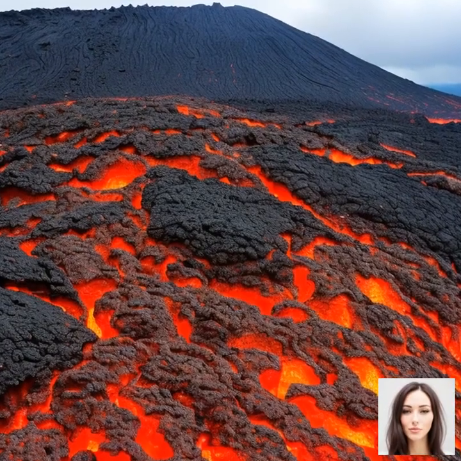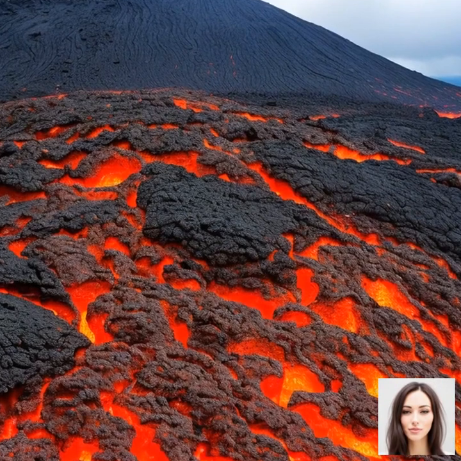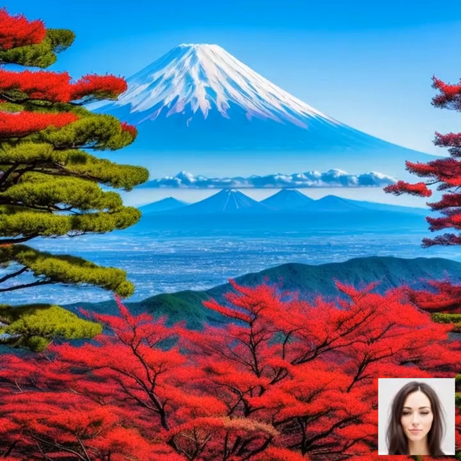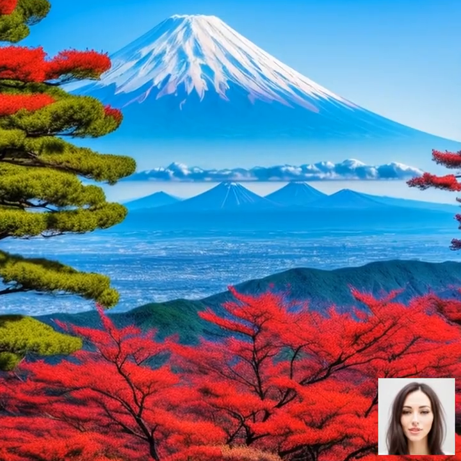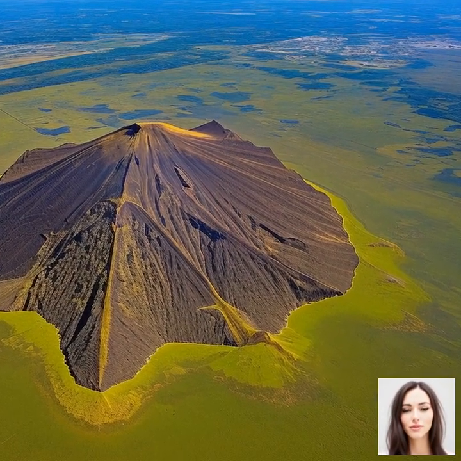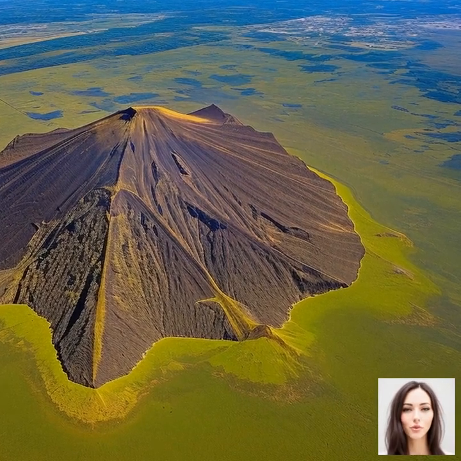Let's move on to exploring the various volcanic structures, such as stratovolcanoes, shield volcanoes, and calderas. The formation and characteristics of these structures can significantly influence the nature and magnitude of volcanic eruptions. Starting with stratovolcanoes, also known as composite volcanoes. These are steep-sided, conical volcanoes made up of alternating layers of lava, ash, and rock fragments.